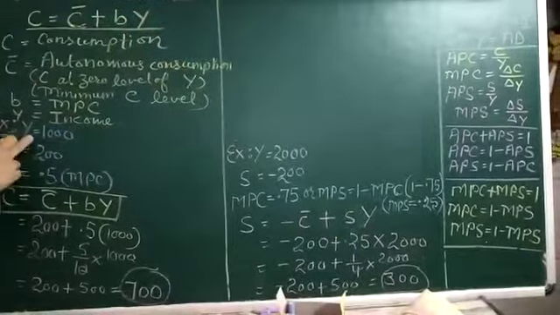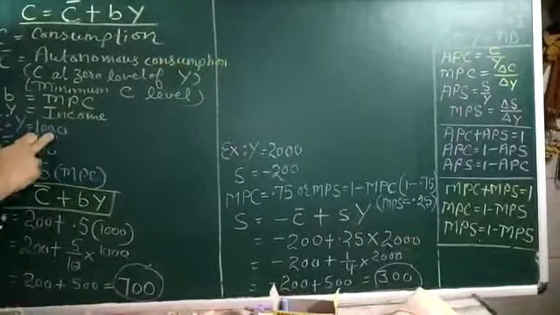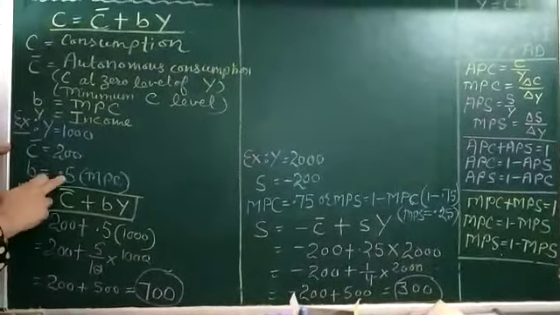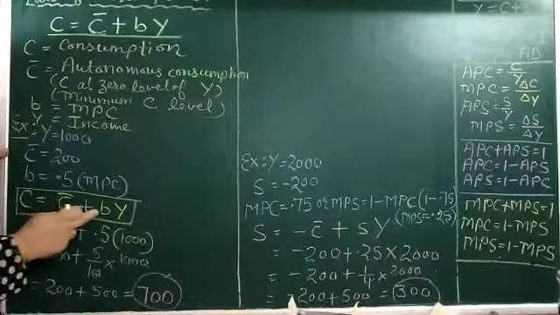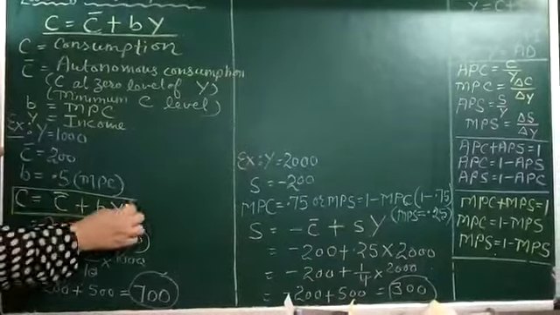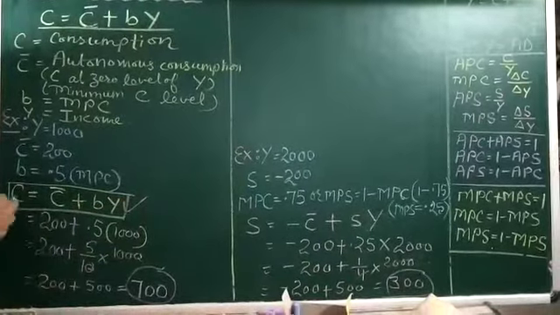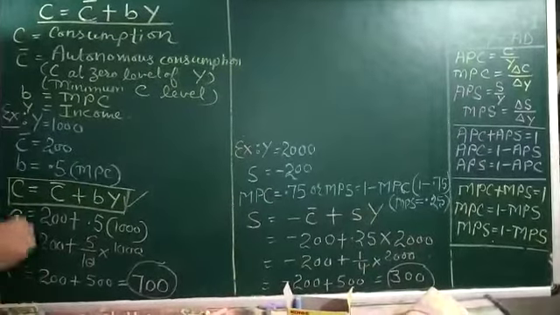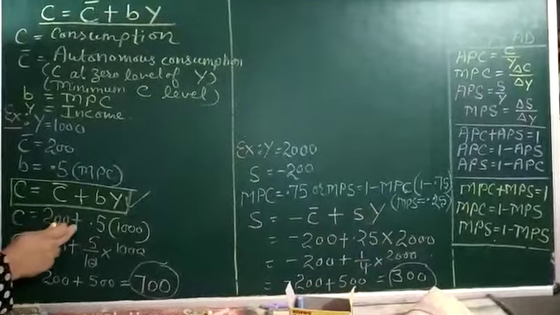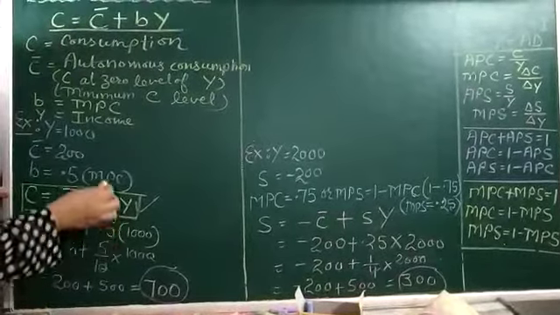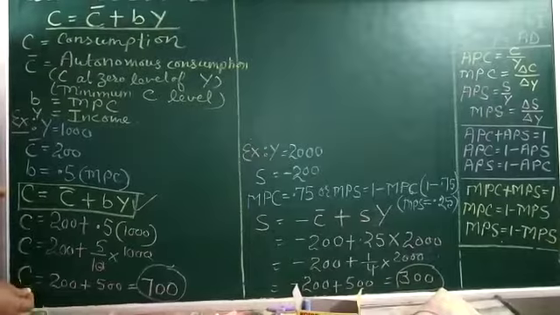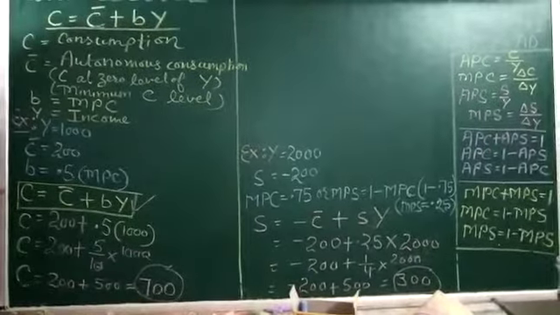Suppose that national income is 1000 crore rupees, minimum level of consumption is 200, the value of MPC is 0.5. Then by putting all these values in this equation, we have to derive consumption. C is equal to minimum level of consumption 200 plus 0.5, that is the value of MPC, multiplied by 1000, and ultimately we will obtain consumption of 700 crore rupees.